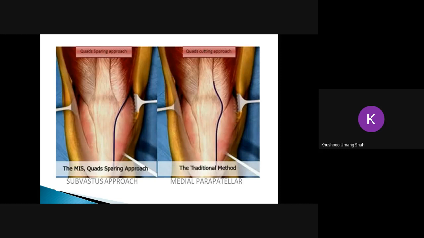Compared to this, in the quadriceps cutting approach, the muscle has been incised, so strength is compromised. The person won't be able to walk immediately, or would be able to walk only with the help of a long knee brace. If the muscle is preserved, the rehabilitation is quite faster, and the patient becomes ambulatory within 4 weeks itself. Next slide.